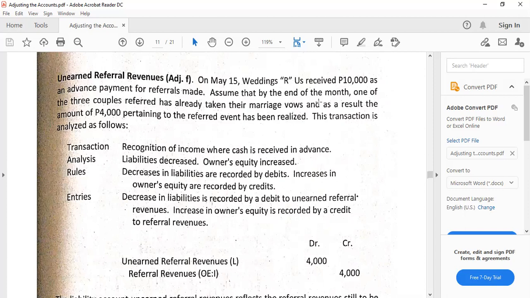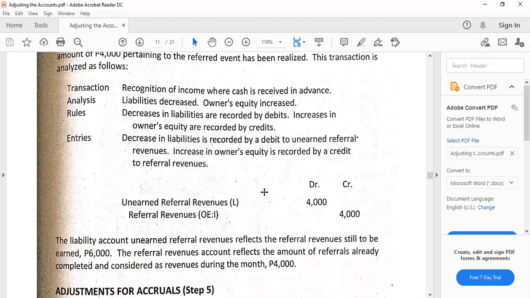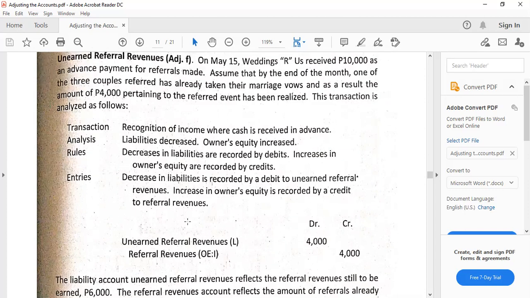Initially, that was debit cash in bank, credit unearned referral revenues as our initial entry for the receipt of cash. Now, when this has to be adjusted, our entry would be we are going to recognize the revenue for referrals, or referral revenues, at 4,000. Then we are going to debit the liability, which is still the balance. Remember, guys, liabilities have normal balances of credits. Prepaid expenses have normal balances of debits. That's why when the latter was adjusted, we placed that on the credit side.